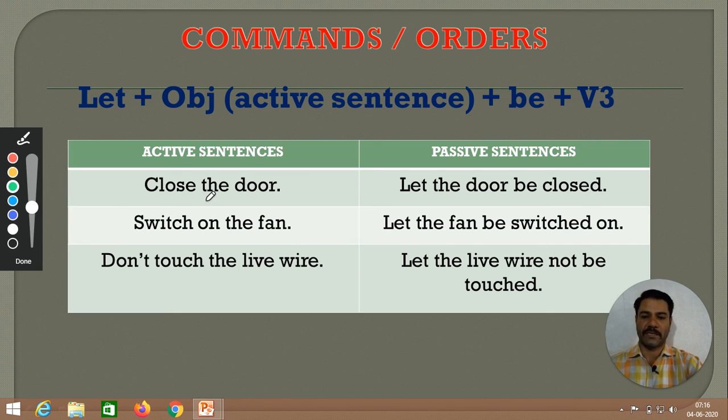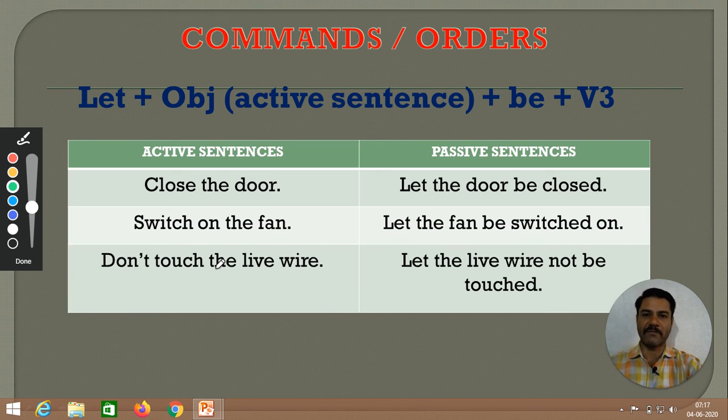Close the door. This is order. How to convert it into its passive? Let the door be closed. Switch on the fan. Let the fan be switched on. Do not touch the live wire. Let the live wire not be touched. Not, because it is the case of negative.